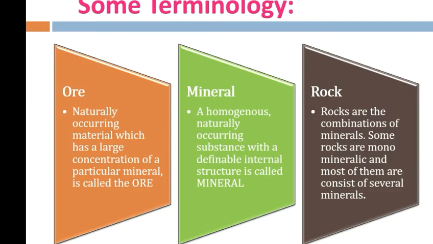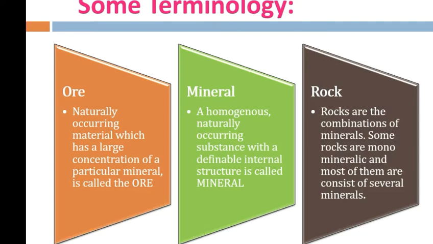And rocks are an aggregation of minerals. Some rocks are monomineralic, and most of them consist of several minerals. So what is ore and what is mineral?